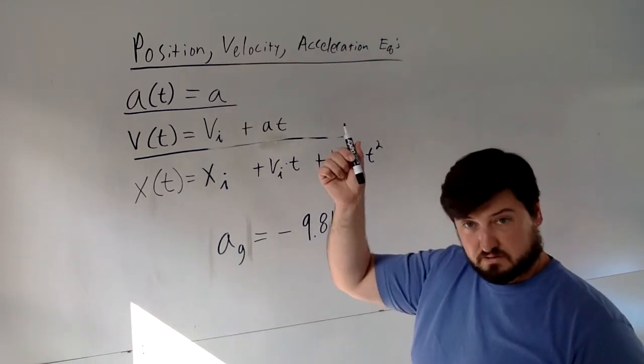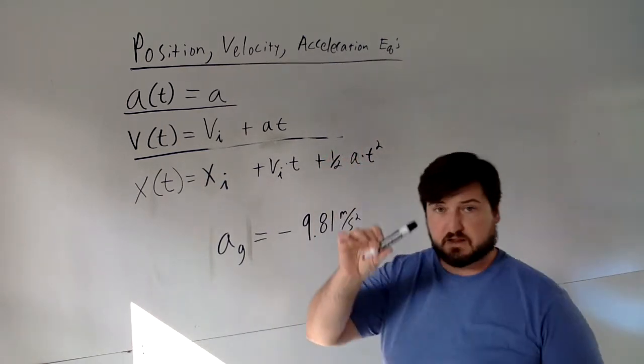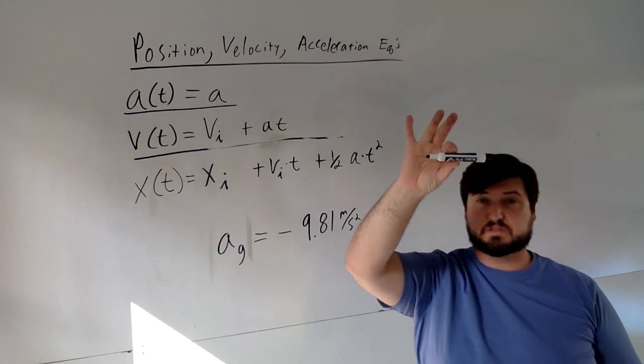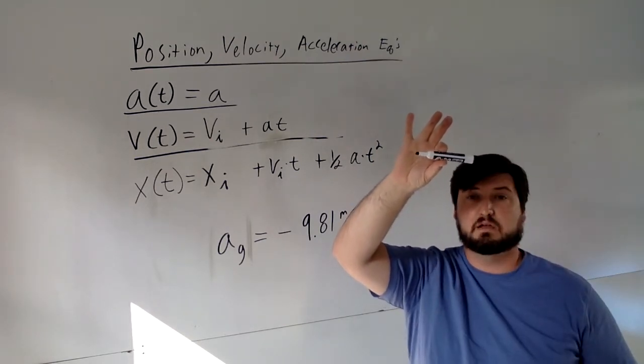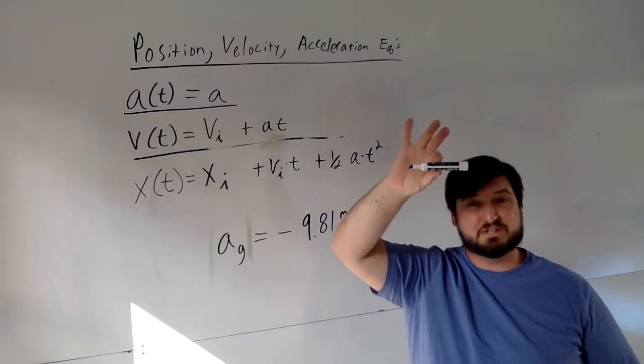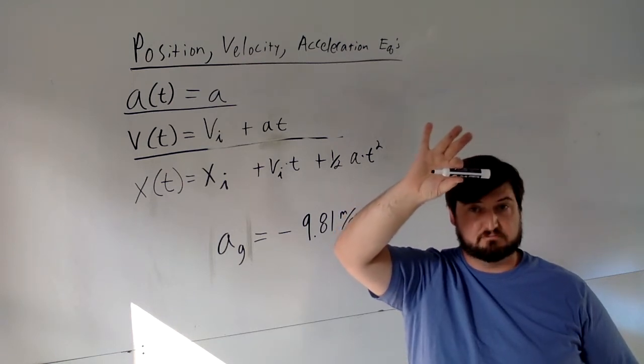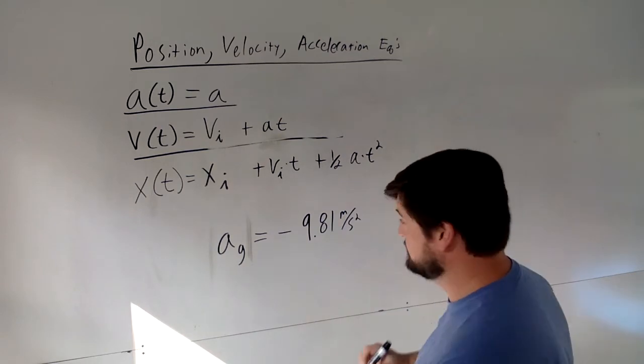I'm going to drop this marker, okay? And in fact, let's make that our example. I'm going to drop this marker. We only have one dimension of motion. It turns out it's the vertical dimension, okay? But when I let it go, what initial velocity does it have? That's a good question, isn't it?